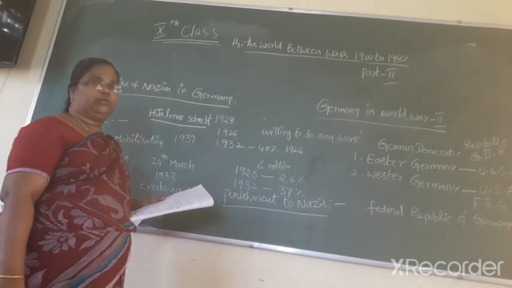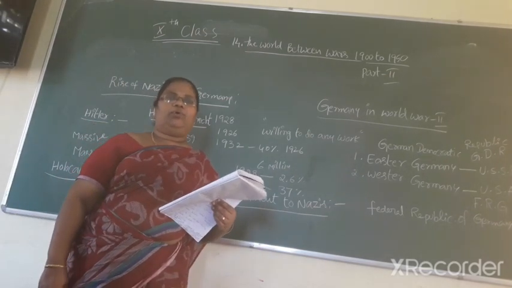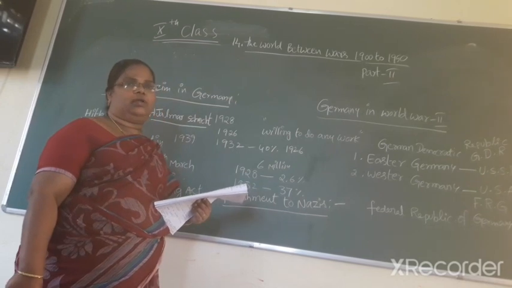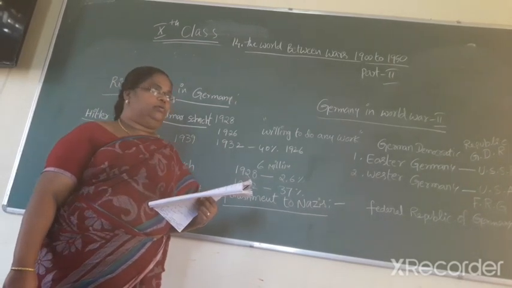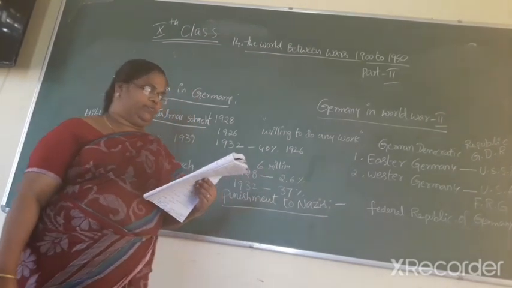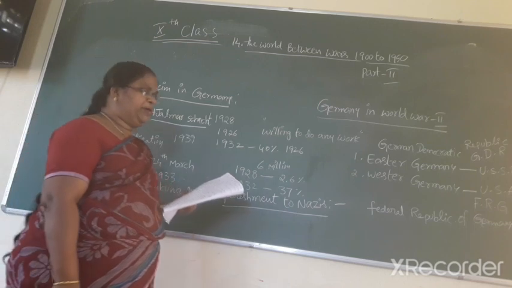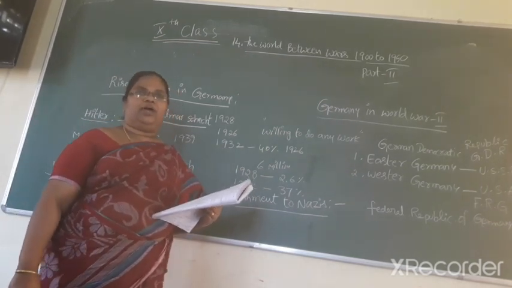The Nuremberg tribunal sentenced only 11 Nazis to death. The others were imprisoned for life. Is this punishment sufficient for the brutality?